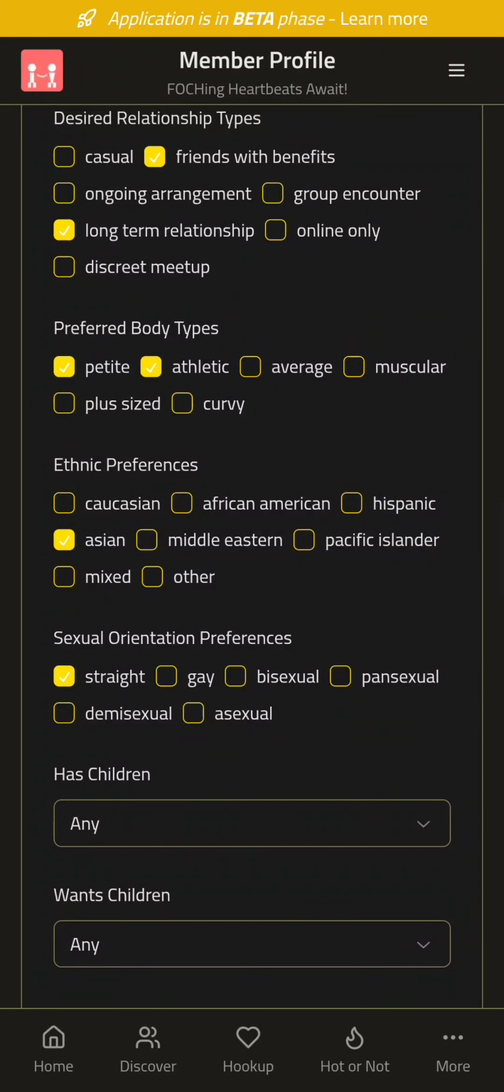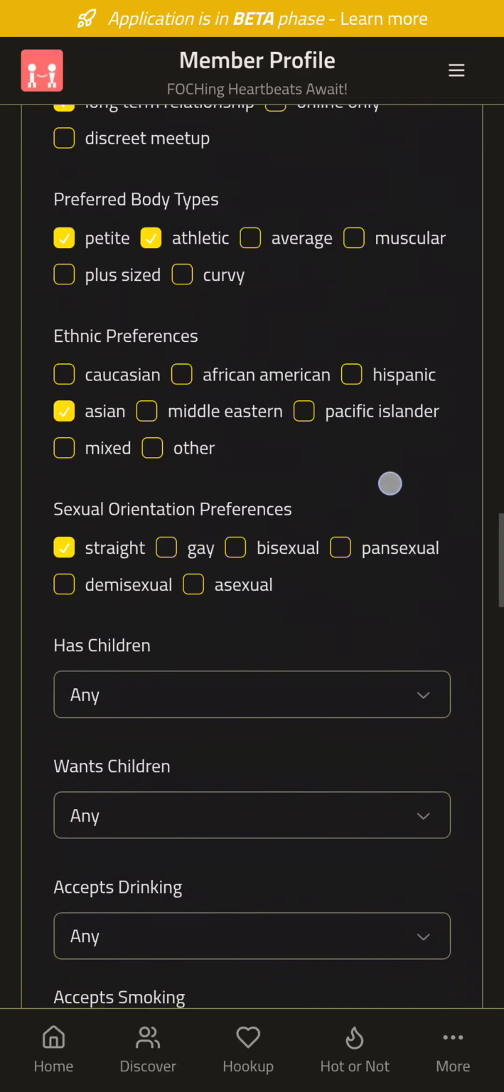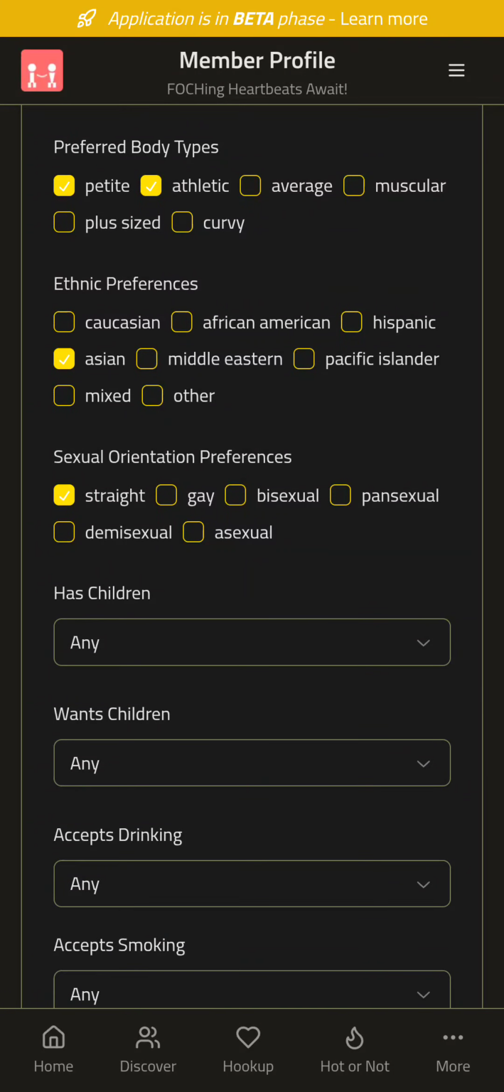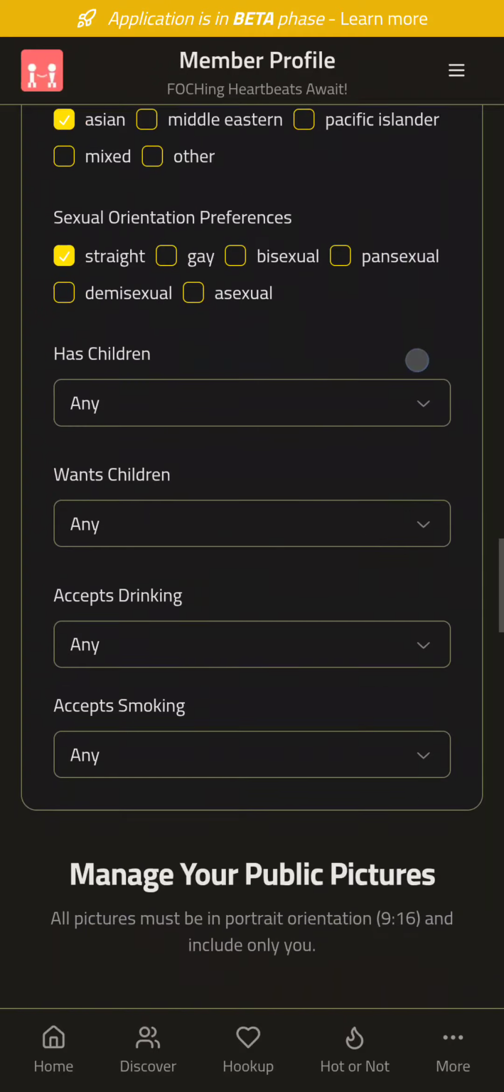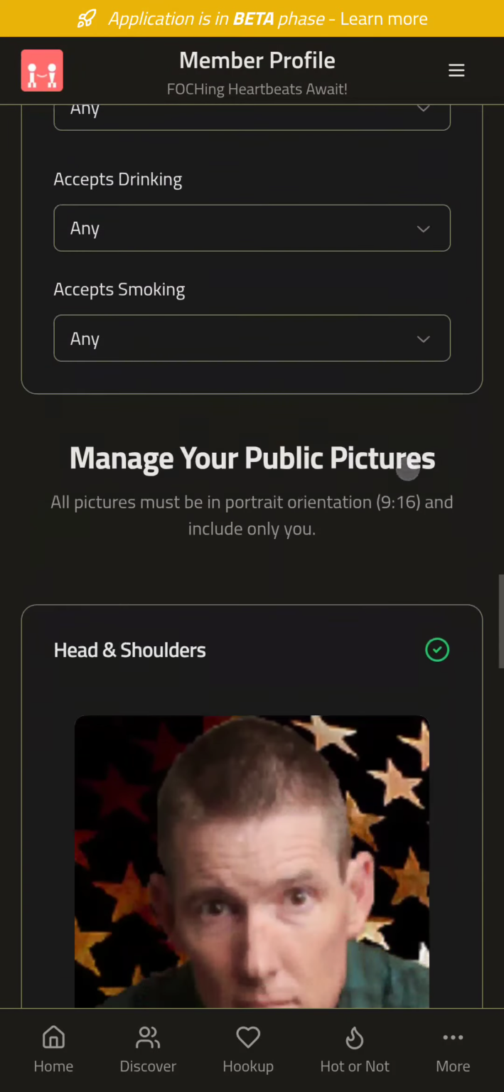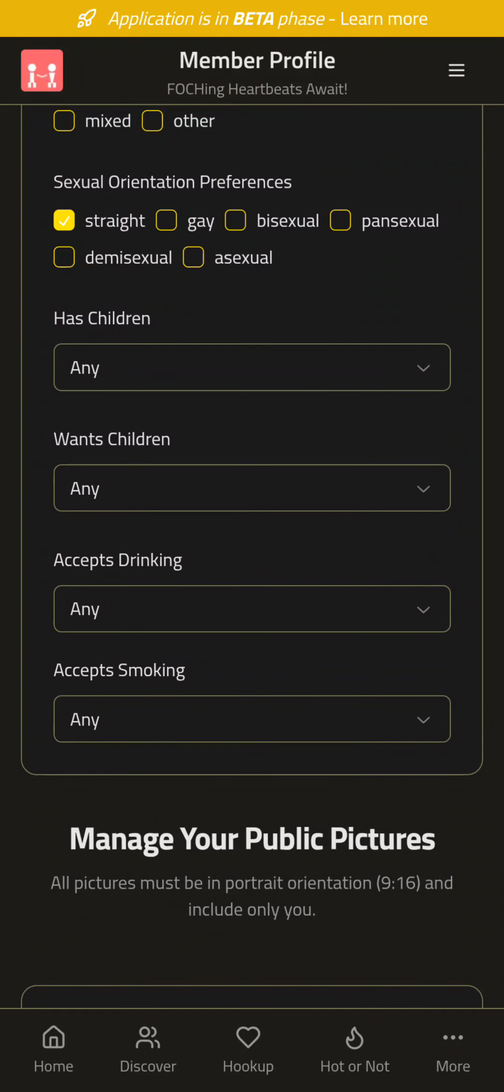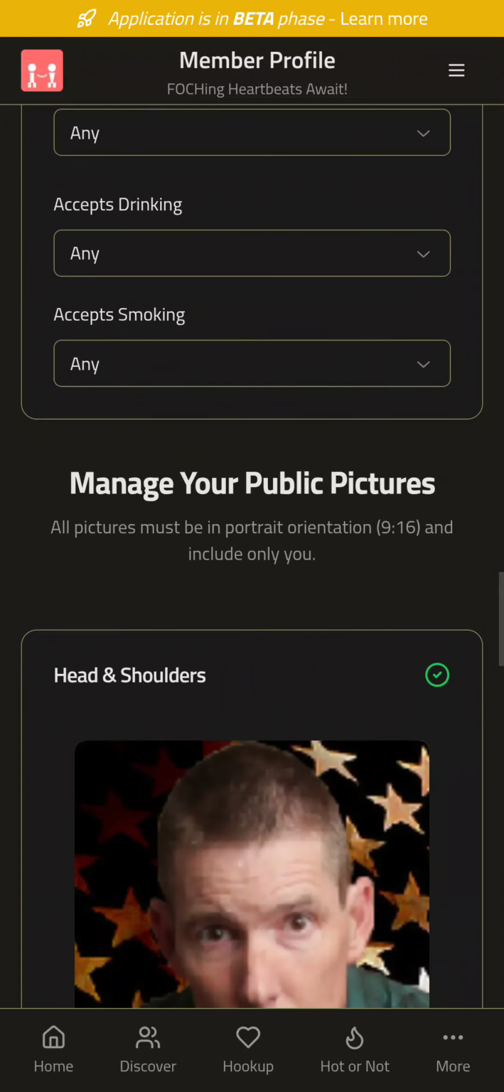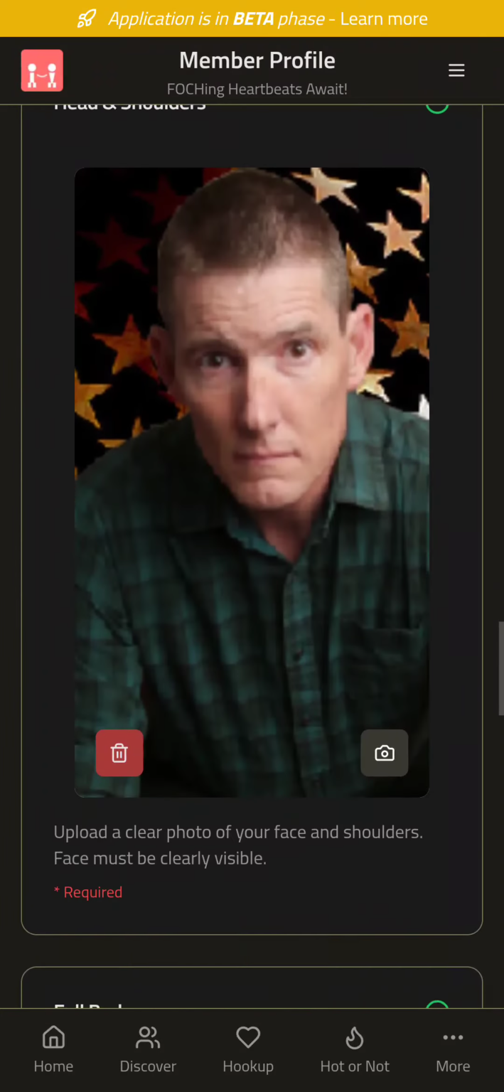Preferred body types have a higher weight. Ethnic preferences have a higher weight. Sexual orientation has higher weight. The has children, wants children, drinking, smoking, those are lower weights, right? So it's a very, very smart system. AI does a very good job at matching.